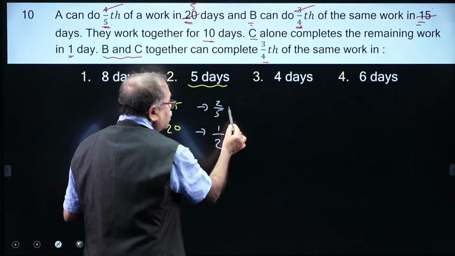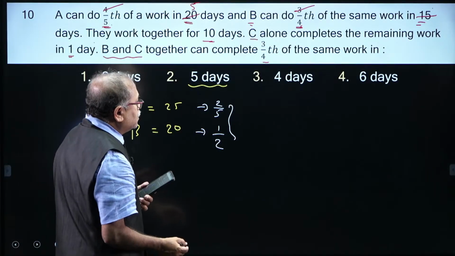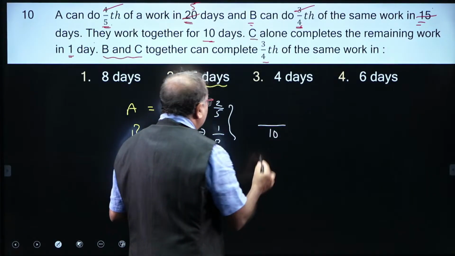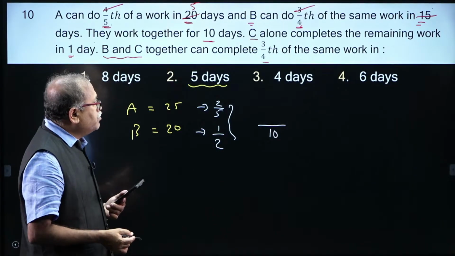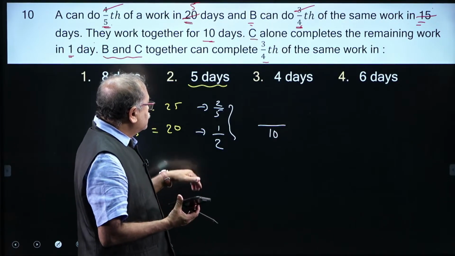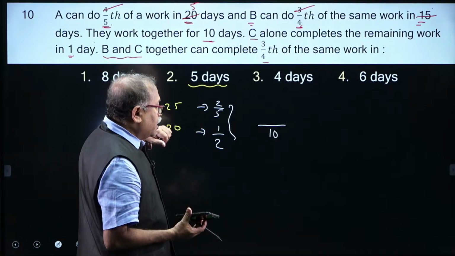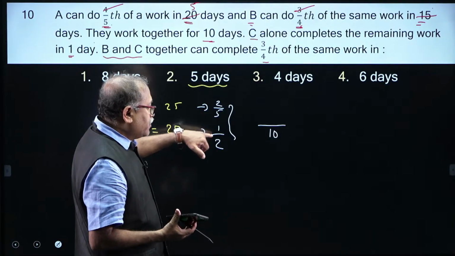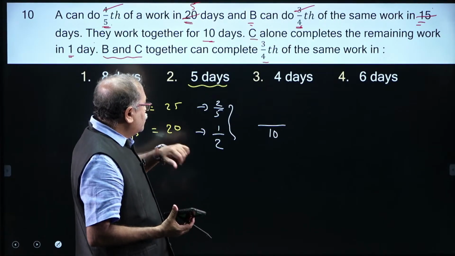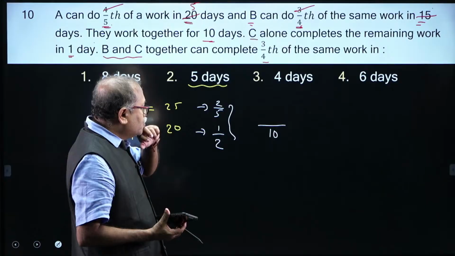If I add up these two, 2/5 plus 1/2, the LCM is 5 into 2, that is 10.